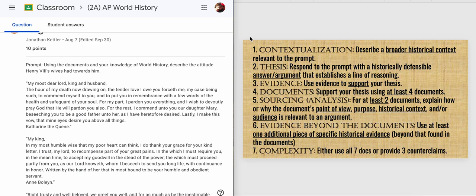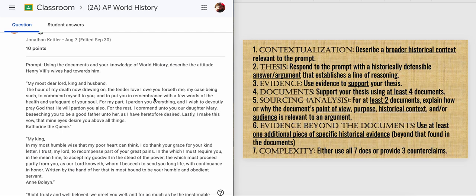Then the second half of your first paragraph is the thesis. Okay? The thesis is your 3-sentence answer to the prompt. And in every thesis, you need 3 distinct answers. So in this case, your thesis is going to be 3 attitudes that Henry VIII's wives had towards him.